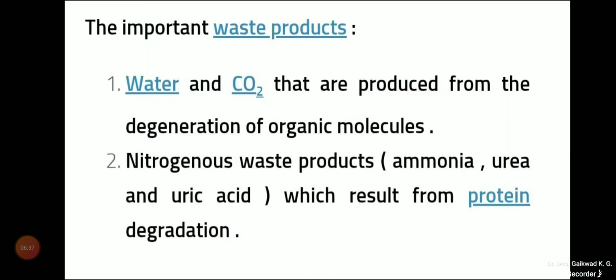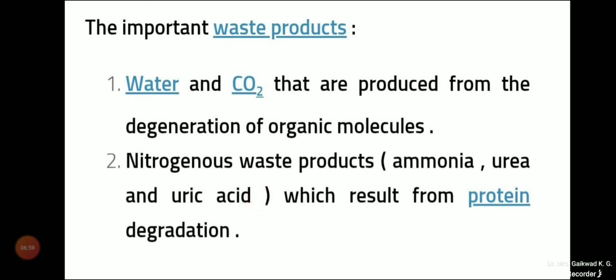These are the waste products: water and carbon dioxide, produced from the degradation of organic molecules, and nitrogenous waste products like ammonia, urea and uric acid, which result from protein degradation.